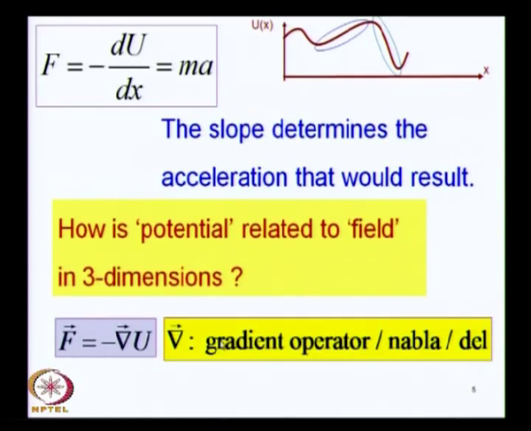Mind you, it is an operator and it is a vector operator, which is why you put an arrow on top of it. It is not, however, a vector, it is a vector operator. An operator must seek an operand on which it would act, and once it completes that operation you get a result which is amenable for interpretation. So, this is an operator, this is a vector operator, it is also called as nabla or sometimes just as del operator, and all of these words are used synonymously in this context.